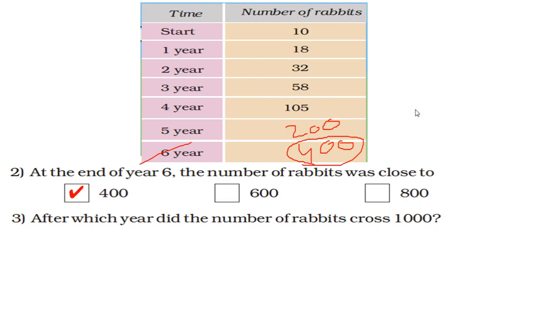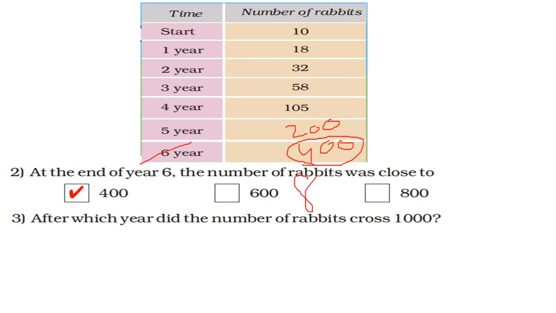3. After which year did the number of rabbits cross 1000? Dear student, just see, after year 5 it is 200. After year 6 it is 400. Okay, actually dear students, here 200 is at the end of 5 years, and here at the end of 6 years it is 400. So at the end of 7 years, what will it be?